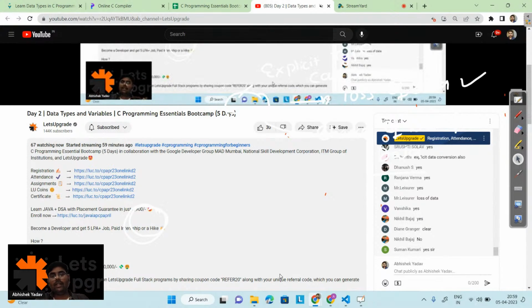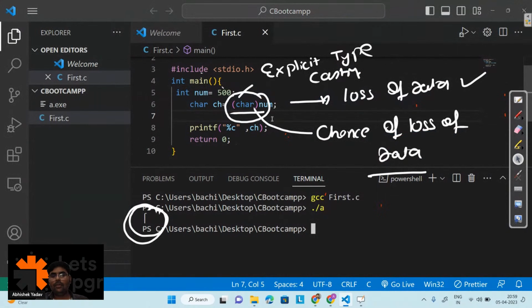But when you are doing the opposite, transferring the data from a larger container to a smaller container, there will be a probability of loss of data, and you will get some random, garbage value. So what you have to do is explicitly typecast.